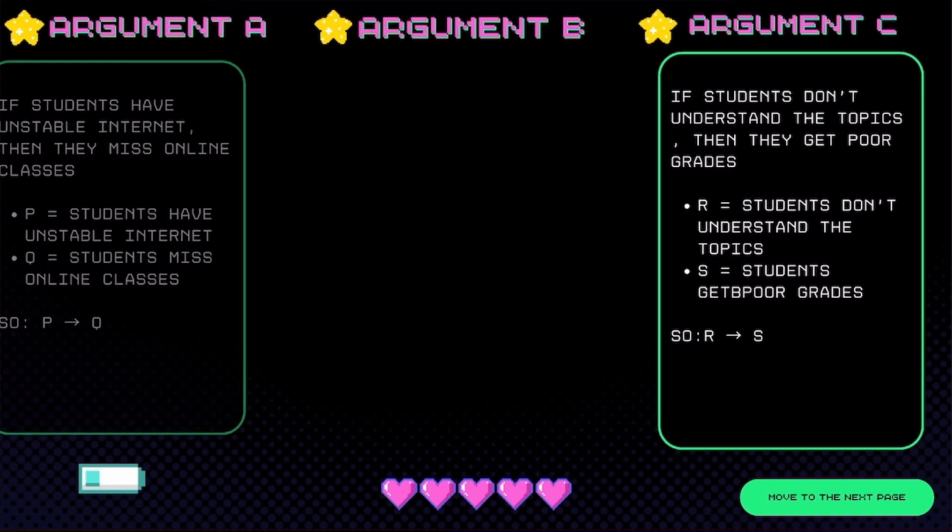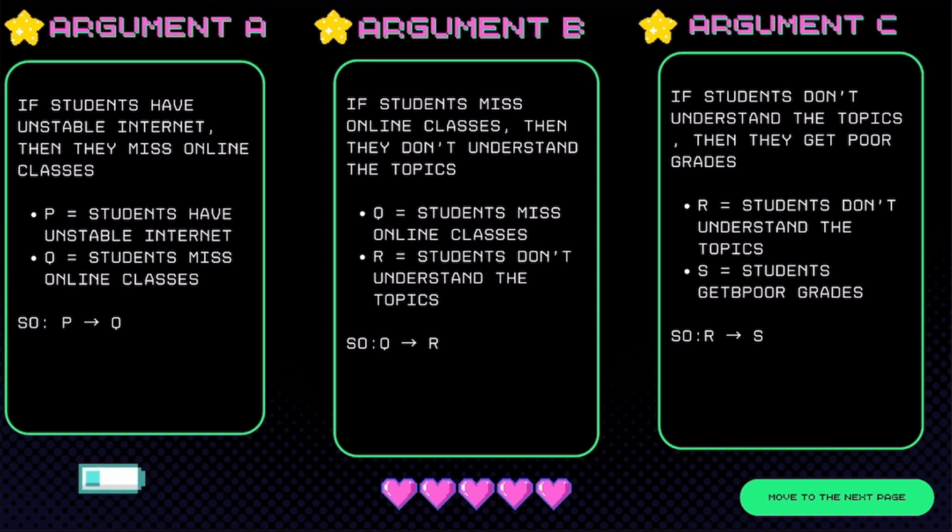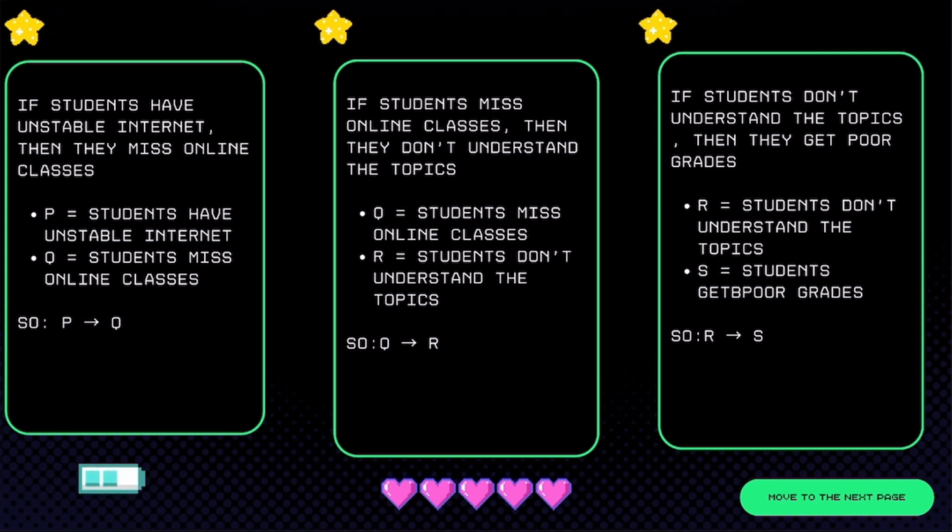First logical statement: if students have unstable internet, then they miss online classes. We can write this as a conditional statement, P implies Q, where P: students have unstable internet, and Q: students miss online classes. This is a basic conditional relationship, setting the foundation for our chain of reasoning.